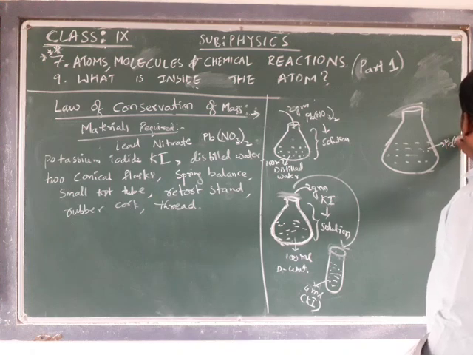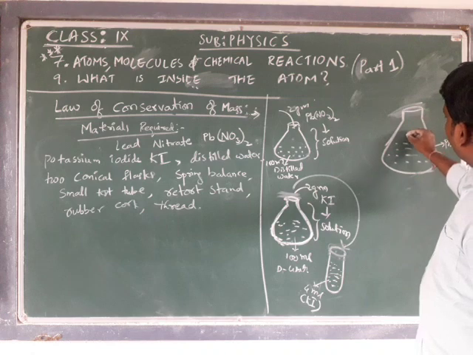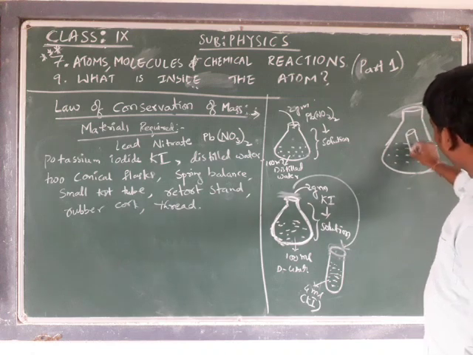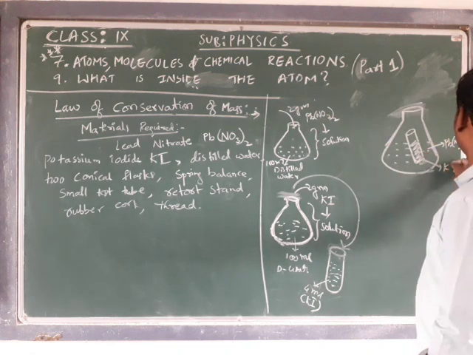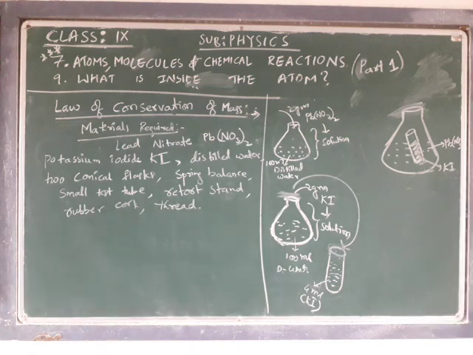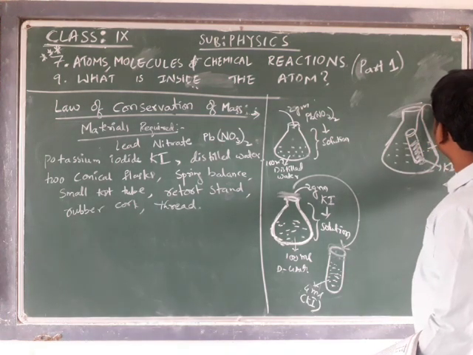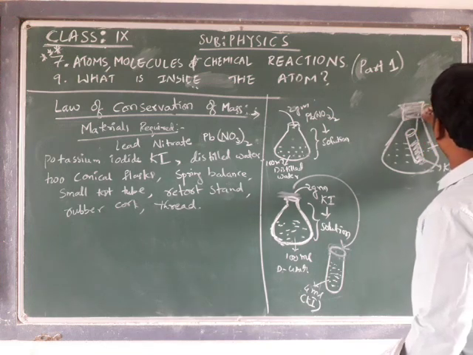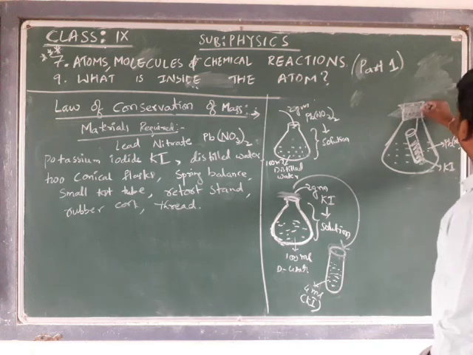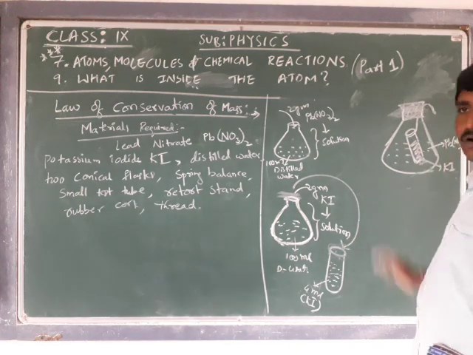This is Pb(NO3)2 solution. Here I am taking the test tube which contains KI and hanging it with the help of a thread. Then we have to close the mouth of this conical flask with the help of a cork.